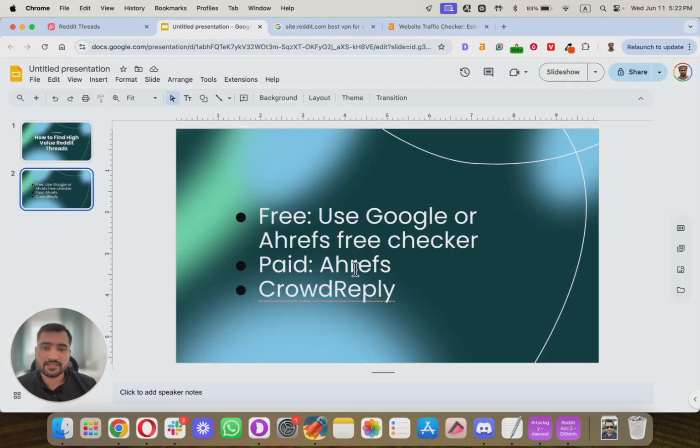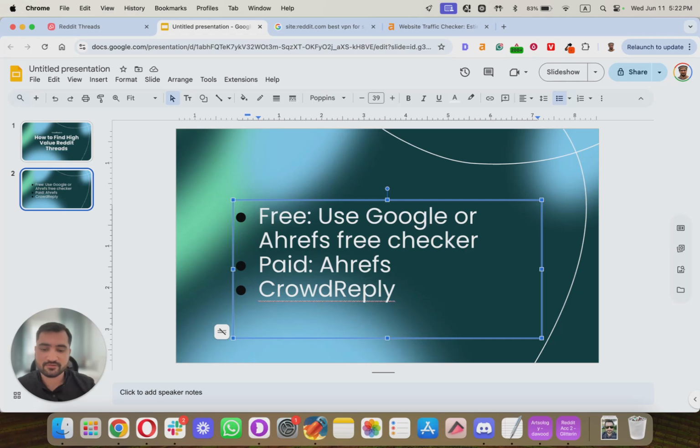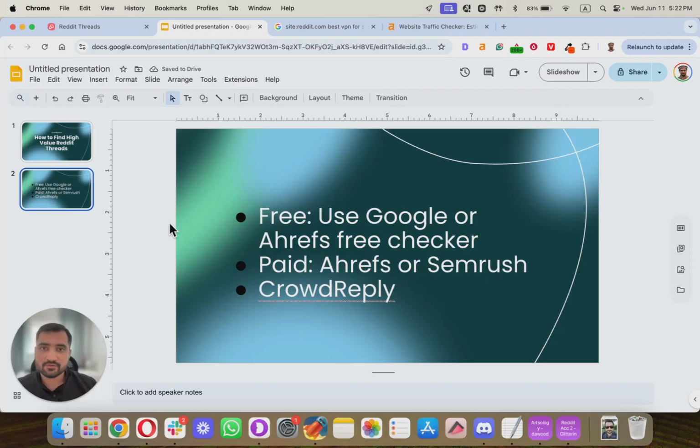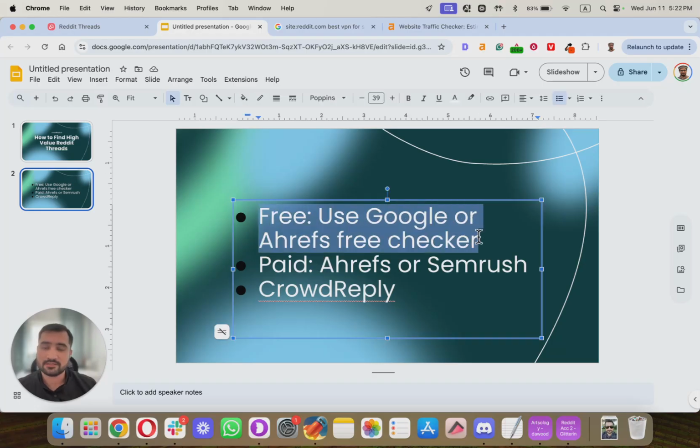Now the second one is Ahrefs. So obviously this is a paid tool. You can use Ahrefs or SEMrush. So I should just add this. So you can use either of those tools. It is quite advanced. It is for those that know how these tools work and how to make them work. So mainly SEOs, agencies, and those sort of people. But I think if you're the beginner, the first one is the one for you. But if you know your stuff, if you know how to get around these tools, then definitely use Ahrefs or SEMrush.